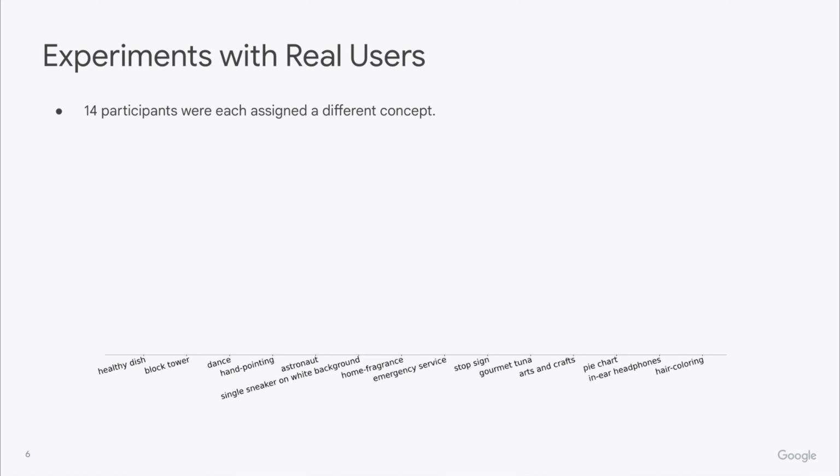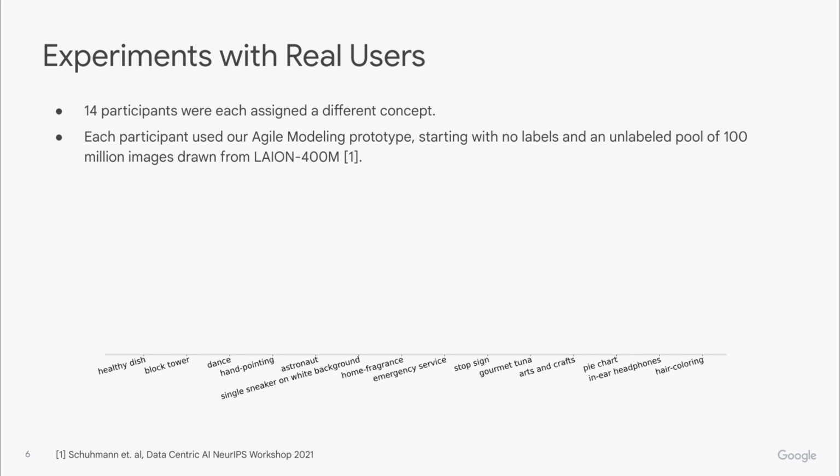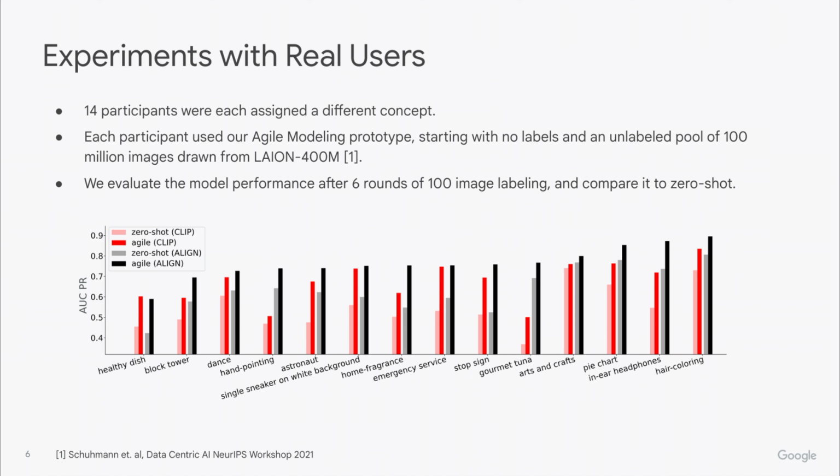We ran experiments with real users where 14 volunteers were each assigned a different concept to model, and we chose concepts based on suggestions from real-world practitioners. Each participant used our agile modeling prototype, starting with no labels and an unlabeled pool of 100 million images drawn from the LAION-400M dataset. We evaluated the model performance after 6 rounds of image labeling and compared it with that of pre-trained zero-shot models using 2 types of image text embeddings, CLIP and ALIGN.